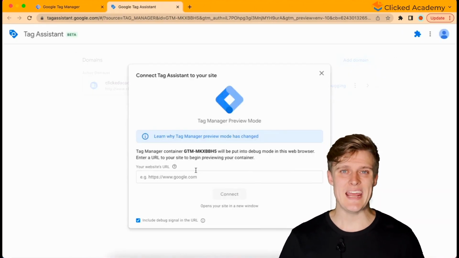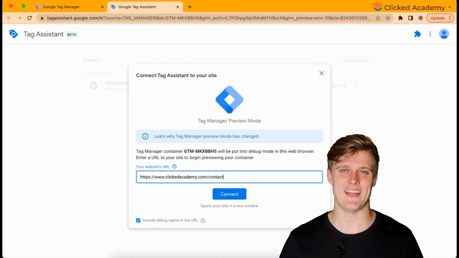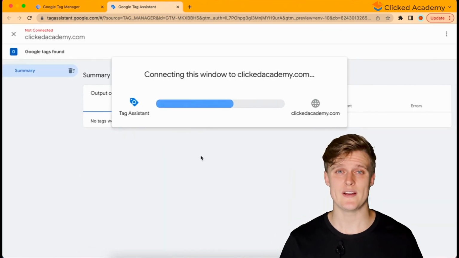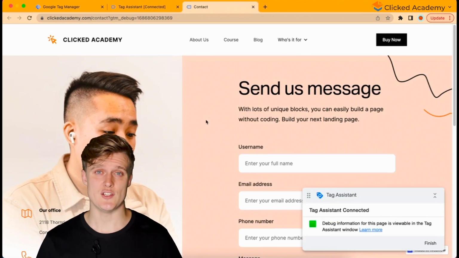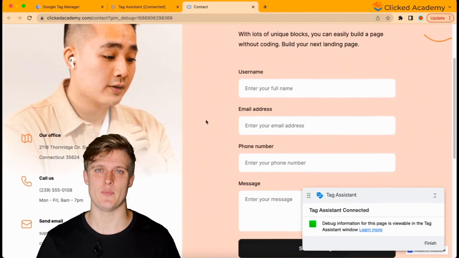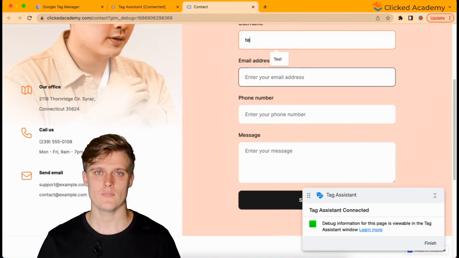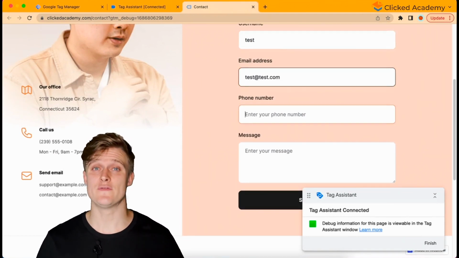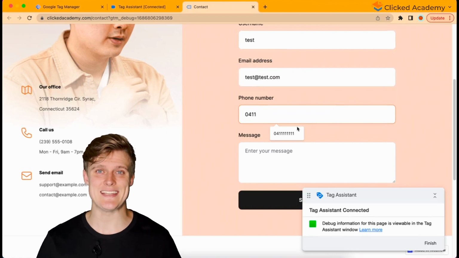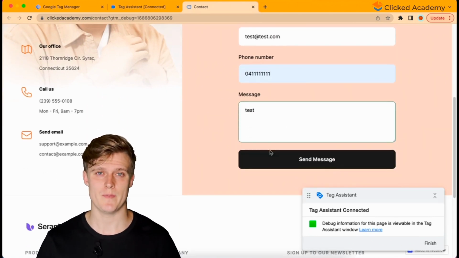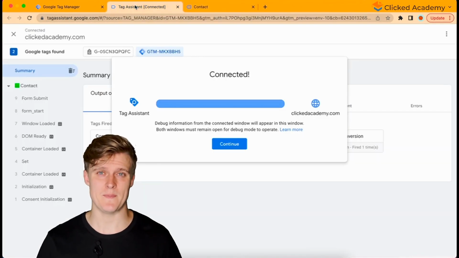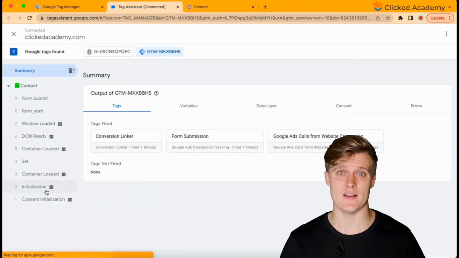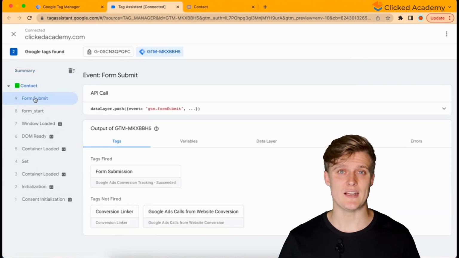So once you're here, input your website URL and click Connect. This only works if Google Tag Manager is set up on the website. You should then be taken to your website where you'll see Tag Assistant pop up. Complete a test form submission and then go to your Tag Assistant tab in the browser that opened up. Here you can see all of the actions that you have made on the website and what variables and triggers they have fired. On the left, you can click into each one of these to see what was fired.